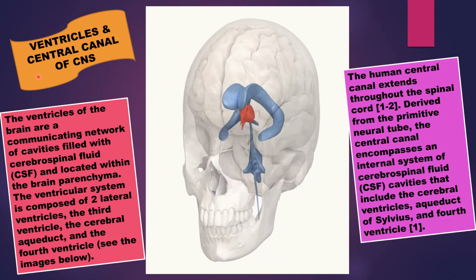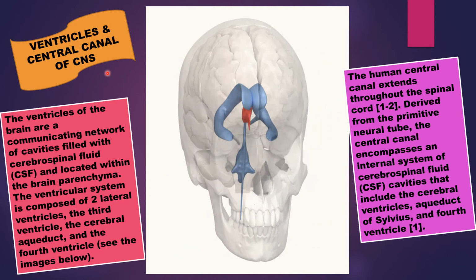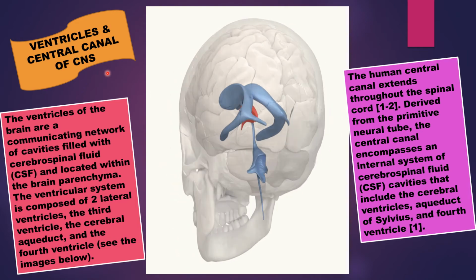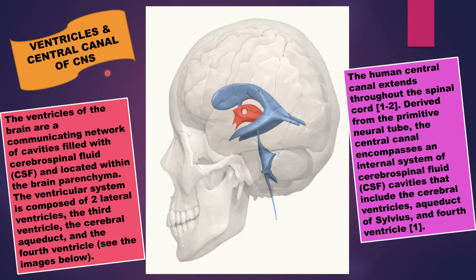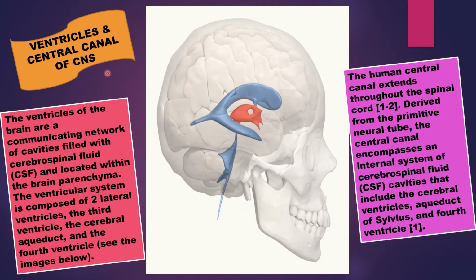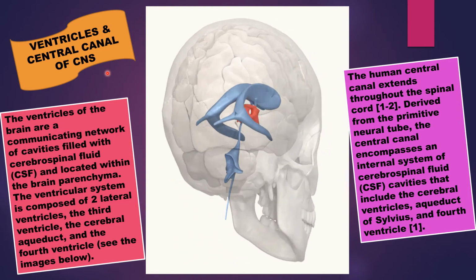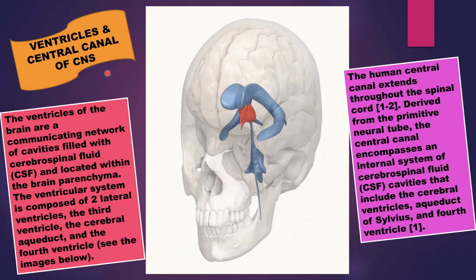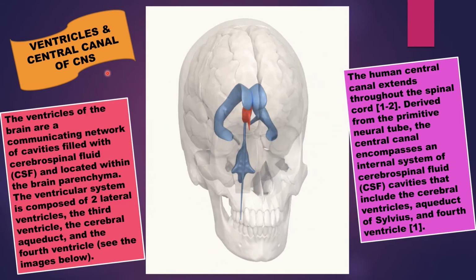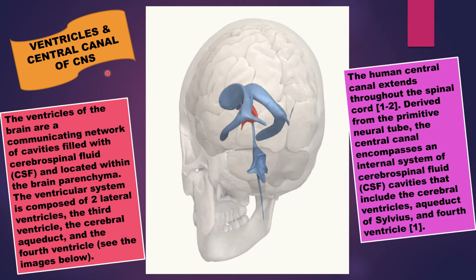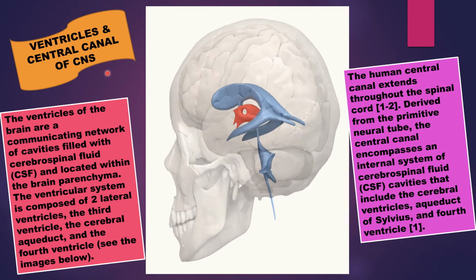Next, ventricles and central canal of CNS. Brain is not a solid organ. The interior of the brain has hollow spaces known as ventricles, which are 4 in number. That is, first and second ventricles or lateral ventricles, third ventricle and fourth ventricle. The third and fourth ventricles are connected by aqueduct of Sylvius. They are also filled up with cerebrospinal fluid.